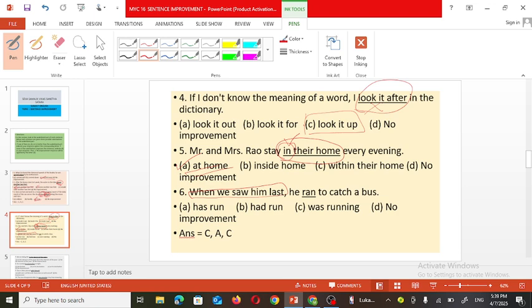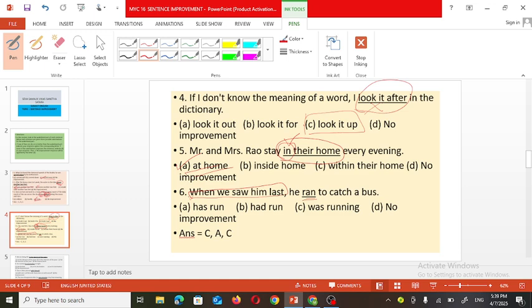And when we saw him last is the subordinate clause, and its type is an adverb clause. Okay, now don't think about that. Now, as per the need of the question, just see the underlined part is ran.